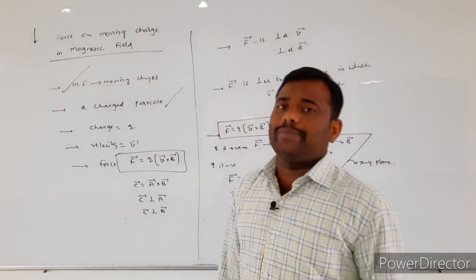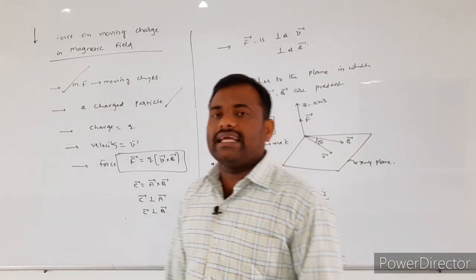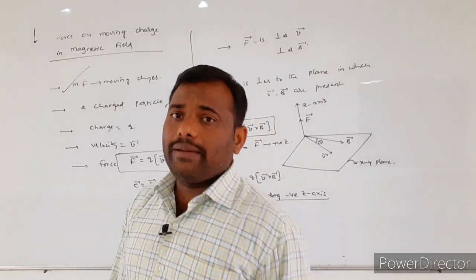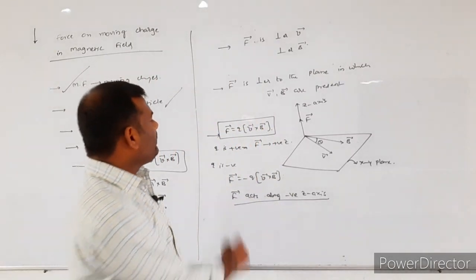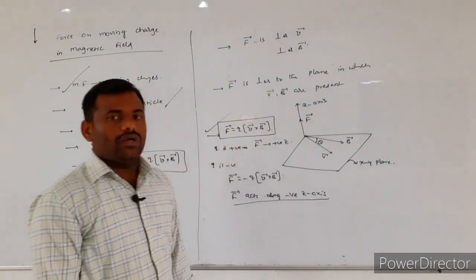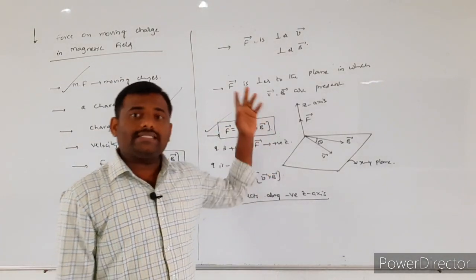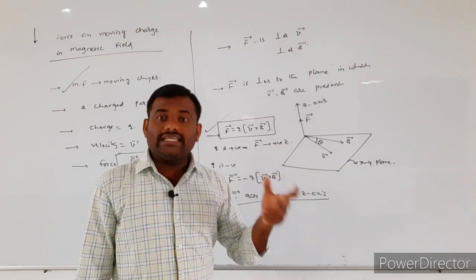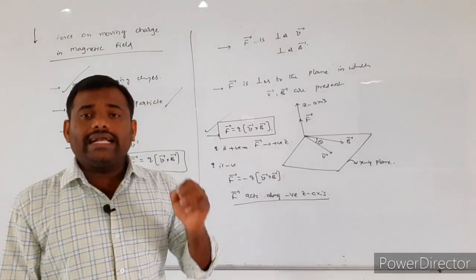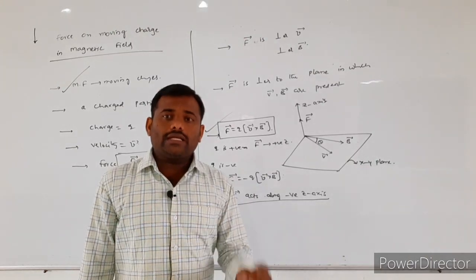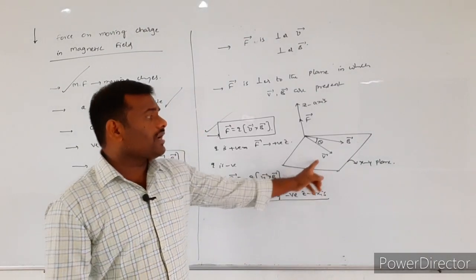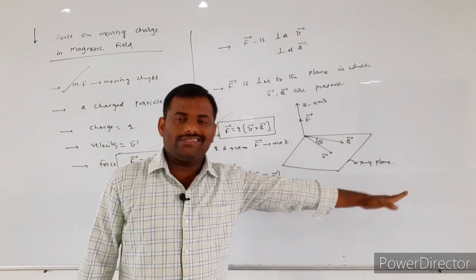So whenever the charged particle enters the magnetic field, some external force will act on it by the magnetic field. The force is given by F bar is equal to Q into V bar cross B bar. From the cross product definition, the direction of F bar is always perpendicular to the plane in which V bar and B bar are contained.